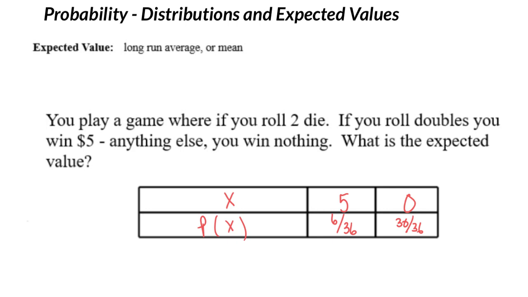Now, if I were to simply ask you, without any probability, that these are the 2 outcomes, what's the average outcome? Well, in math, we always add up the outcomes and divide by the number. So you could think to yourself, well, $2.50 is right in the middle of the 2 outcomes. But the top outcome is much less likely than the bottom outcome. So we need to tip our scale here. We can't say it's $2.50. It's got to be tipped towards 0. And that's where probability comes in.